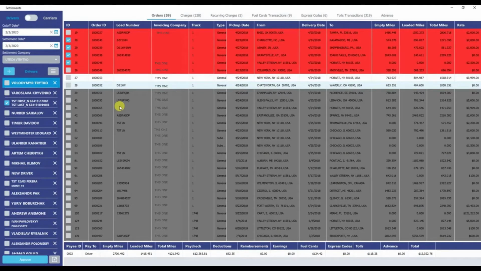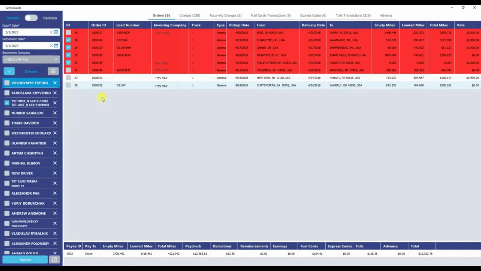The way that it was set up before, you would have to request us from the back end to actually put these transactions back. But now you are going to have the ability to view these yourself. So if you want to hide this list for whatever purpose, you can hide marked as paid, and then it will go back to the normal view.